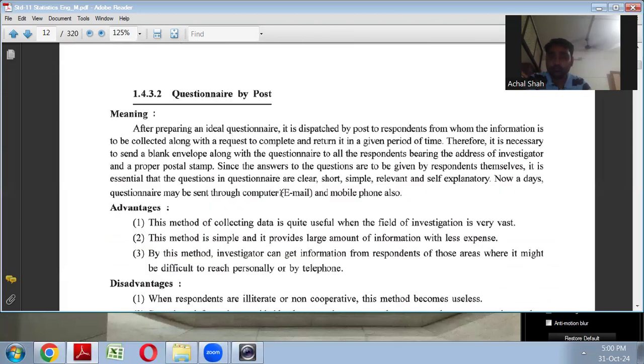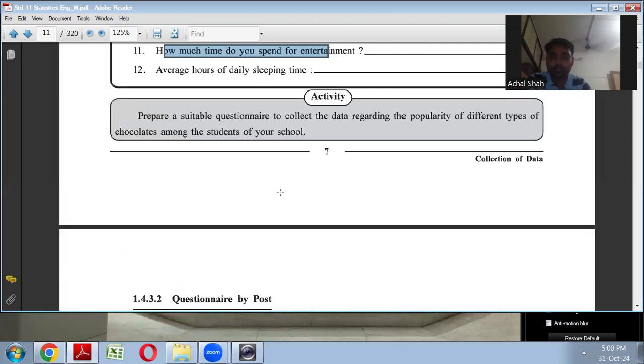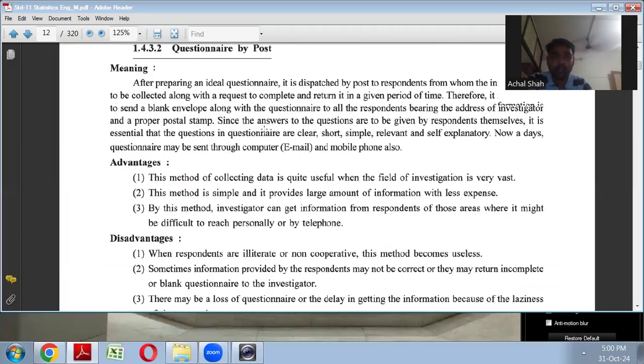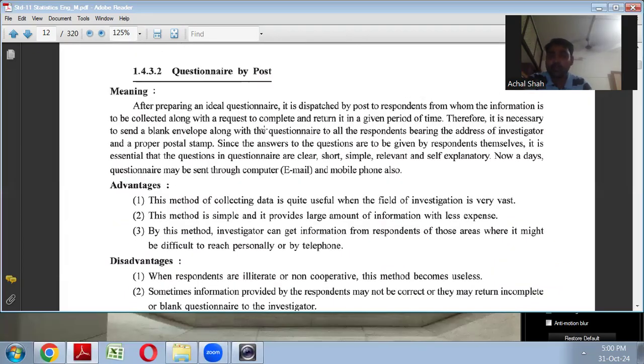So that was questionnaire. Now, questionnaire by post. This topic we will discuss in the next session. And most probably in the next video, I'll be able to complete this lesson.